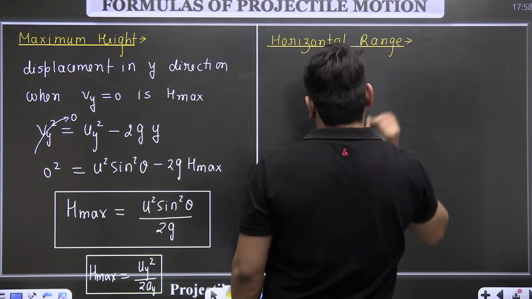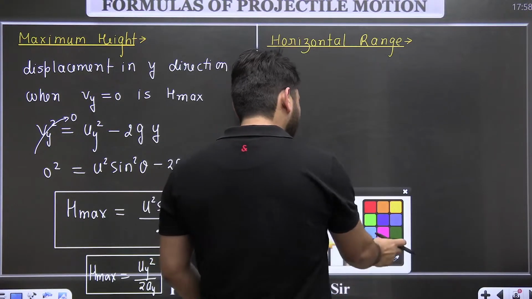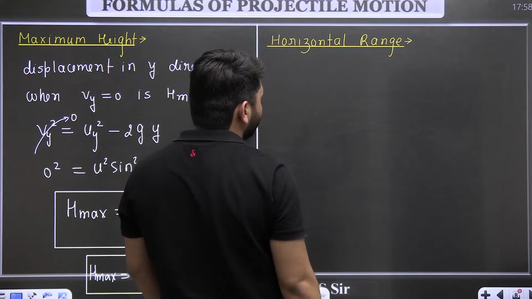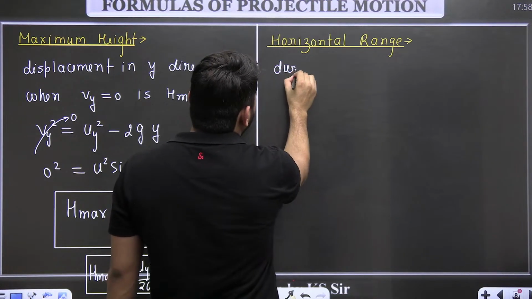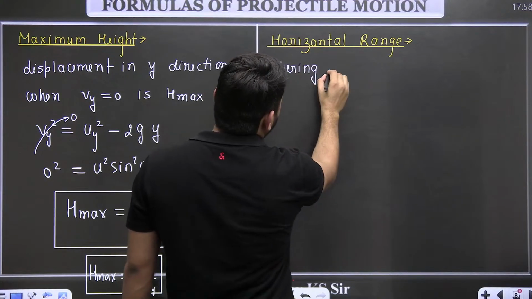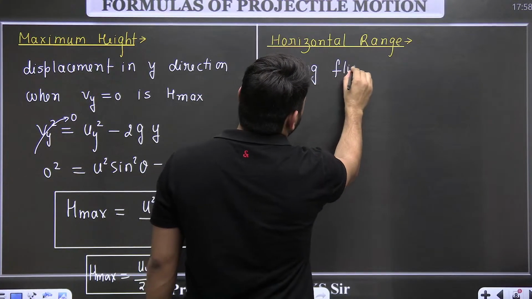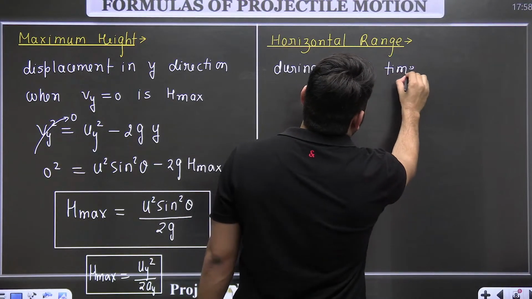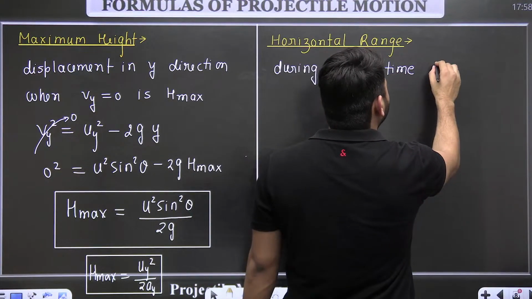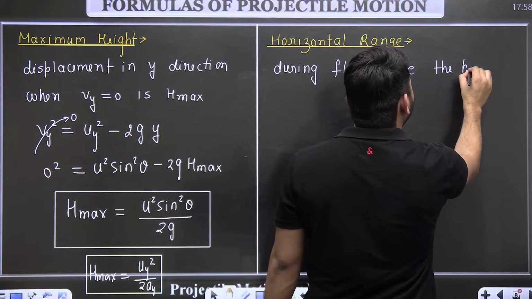So horizontal range, which we define like R. R is the horizontal range.